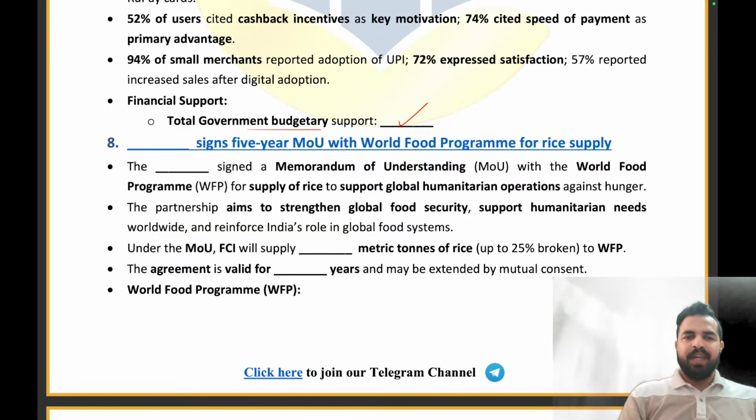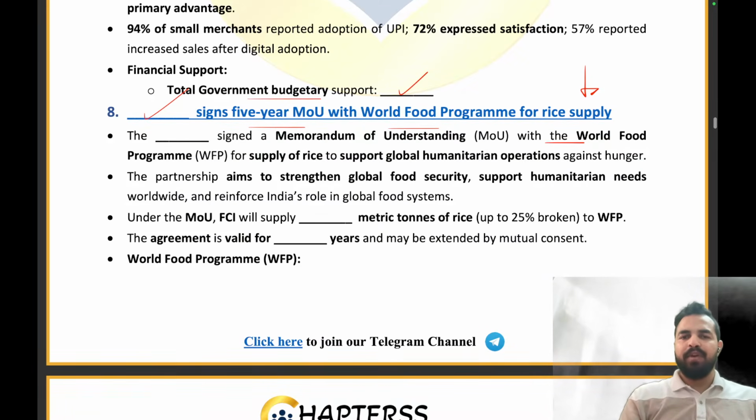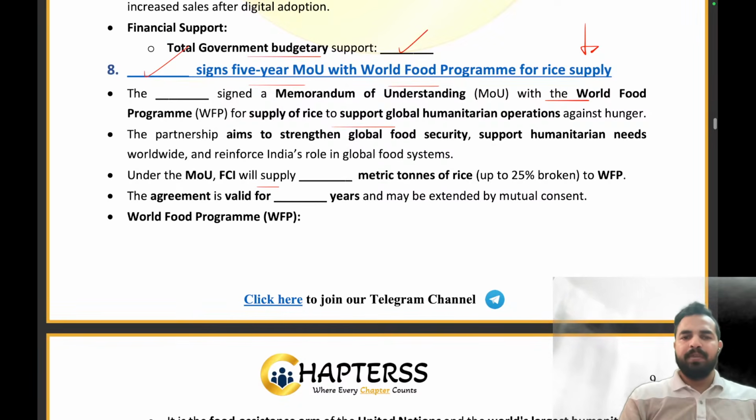Now moving ahead, please tell me the name of the organization which has signed a 5-year MOU with the World Food Program for rice supply. What is the right answer? The right answer is Food Corporation of India, FCI. It has signed an MOU with the World Food Program. Under the MOU, FCI will supply how many metric tons of rice to the World Food Program? What is that amount? We all know that the agreement will be valid for 5 years. But what is the amount of rice that we are going to supply? That is 2 lakh metric tons.